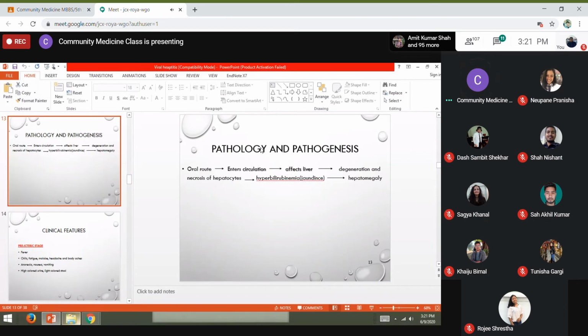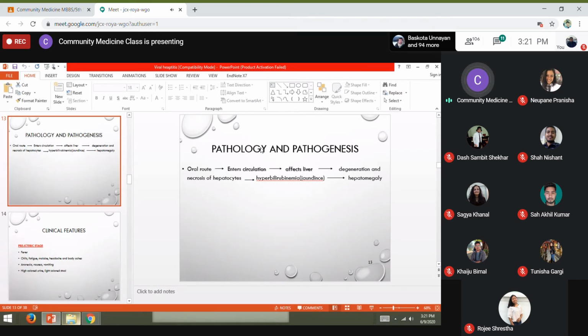Now talking about the pathology of this disease, when the virus enters the body through the oral route, it enters the circulation and results in viremia in the blood. There will be numerous viruses in the blood, and then the virus starts to affect the liver. It also affects other organs like the kidneys, small intestine, and spleen.